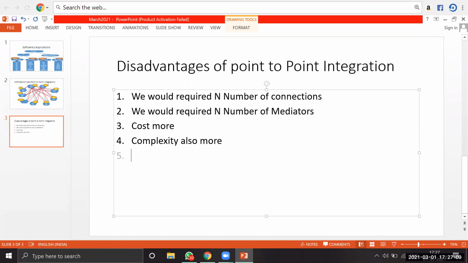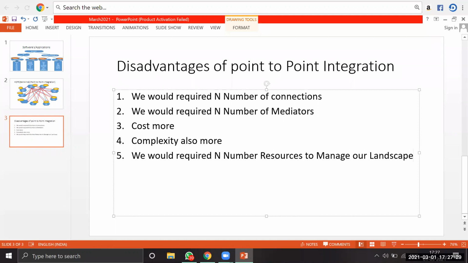We would require n number of resources to manage our landscape. Next one is monitoring. Next, troubleshooting is very complex, very tough, in case any transaction fails in our landscape.